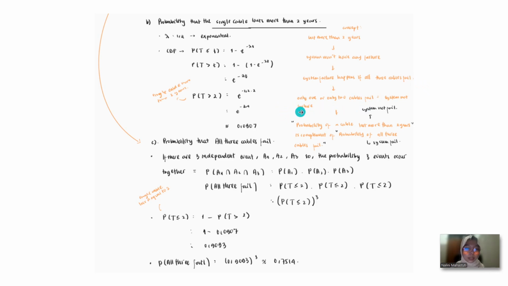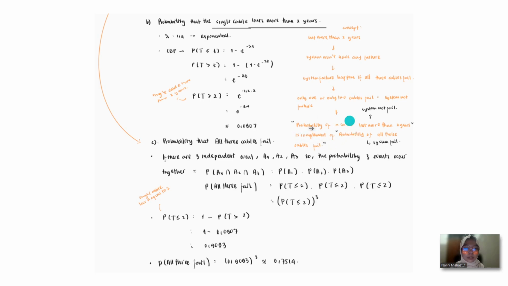So if only 1 or only 2 cables fail, the system does not fail. So we have the conclusion here: the probability that the system lasts more than 2 years is the complement of the probability that all 3 cables fail. The first represents that the system does not fail, and the second represents that the system fails.